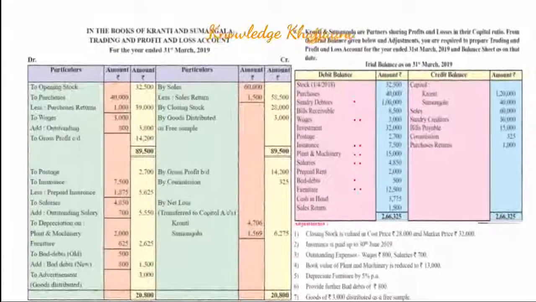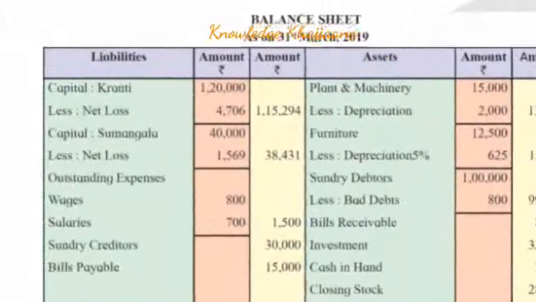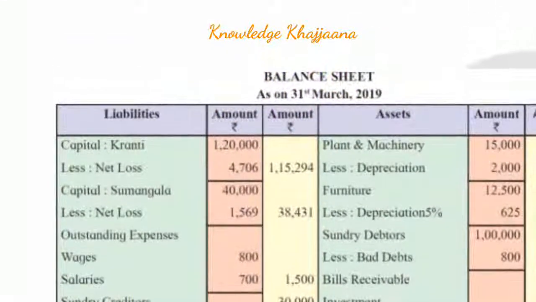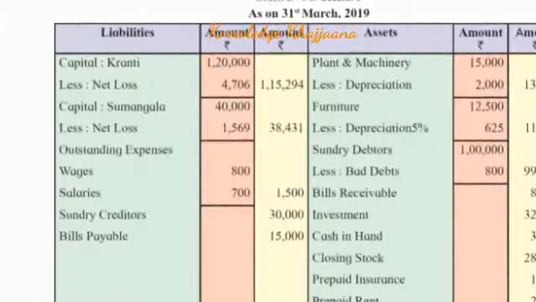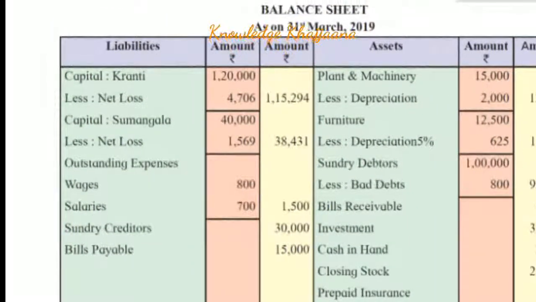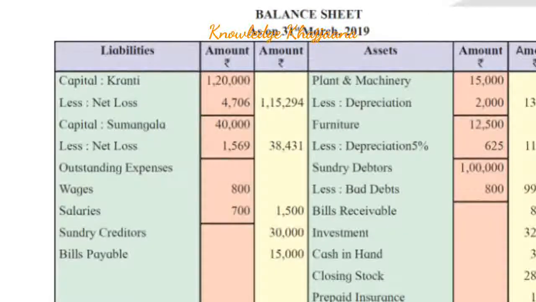Because they are incurring the loss, it should be recorded in the balance sheet against their individual capitals. See, the capital of Kranti we had recorded as rupees 1,20,000, and now her loss amount also has to be deducted from her capital. So the net loss of rupees 4,706 should be subtracted from Kranti's capital. So the final amount of Kranti's capital is rupees 1,15,294.